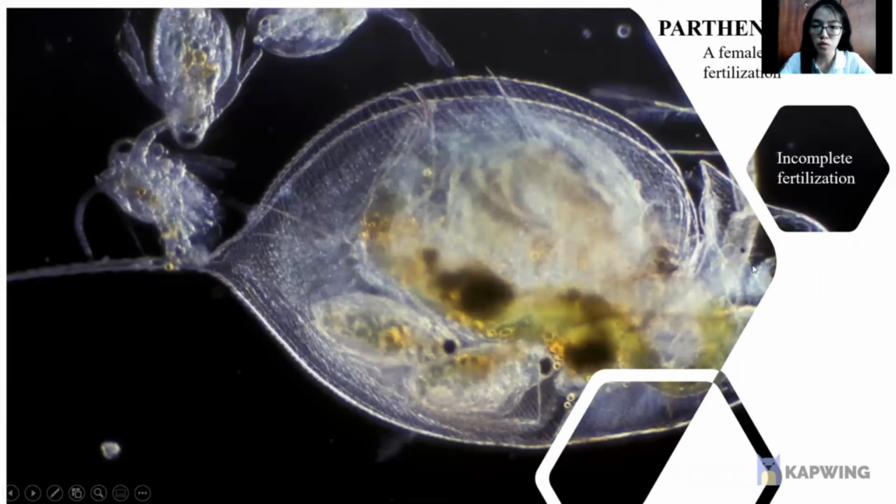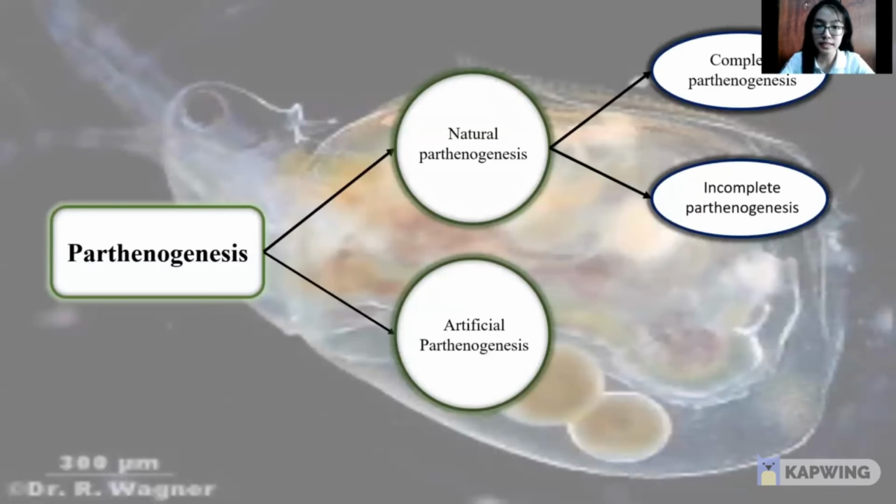The fourth subgroup of asexual reproduction in animals is parthenogenesis. Parthenogenesis involves a female gamete without fertilization, or more accurately, we can say that parthenogenesis is an incomplete fertilization. In this diagram, you can see that parthenogenesis is divided into two subgroups, which are natural parthenogenesis and artificial parthenogenesis. Natural parthenogenesis is divided into two again, which are complete parthenogenesis and incomplete parthenogenesis.